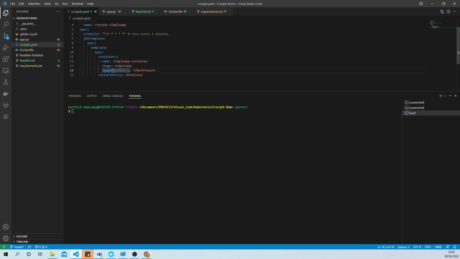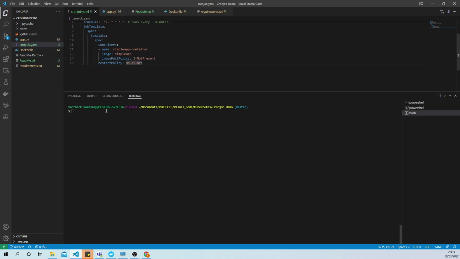In the image pull policy, it says if not present, it will pull the image, and the restart policy is set to on failure. Okay, so we can apply this cron job in Kubernetes and see how it works. Okay, just created the cron job. Let's see whether it's been created or not.